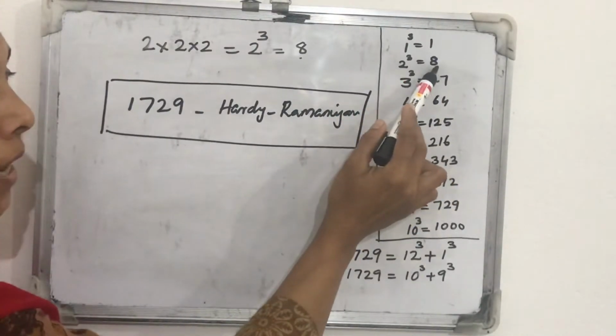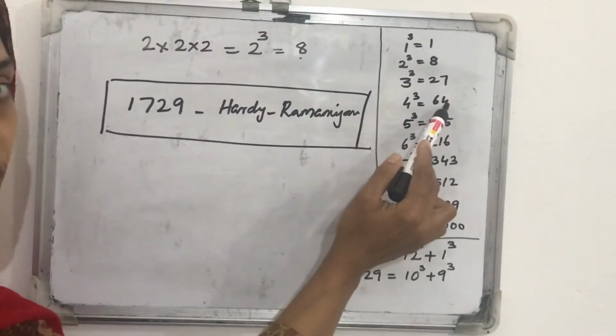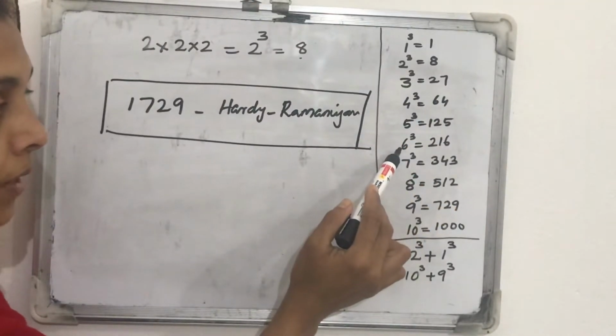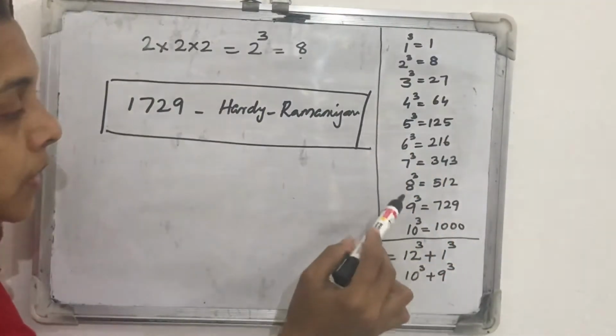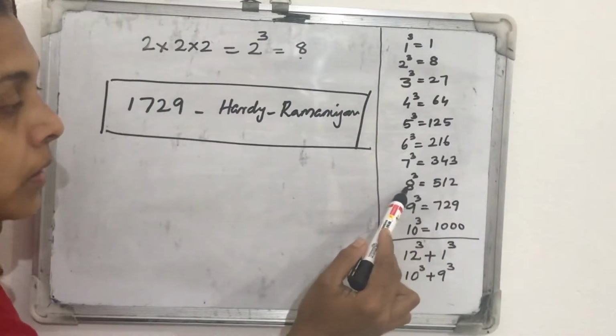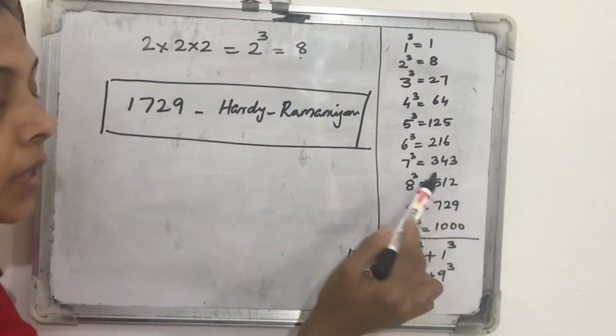2 cube is 8. 4 cube, 64, it is even. 6 is even, so 6 cube, 216, that is also even. Just like 8 cube, 8 is even, 512, that is also even.